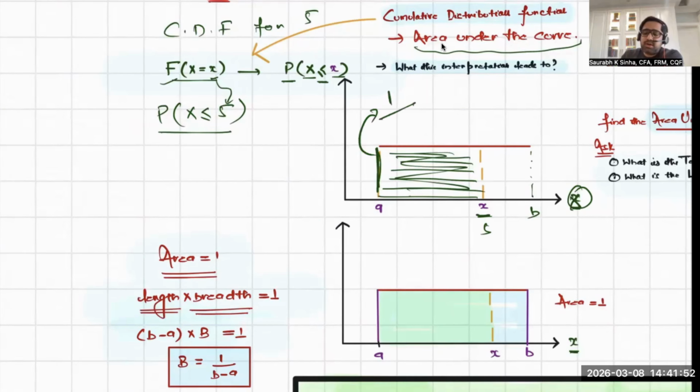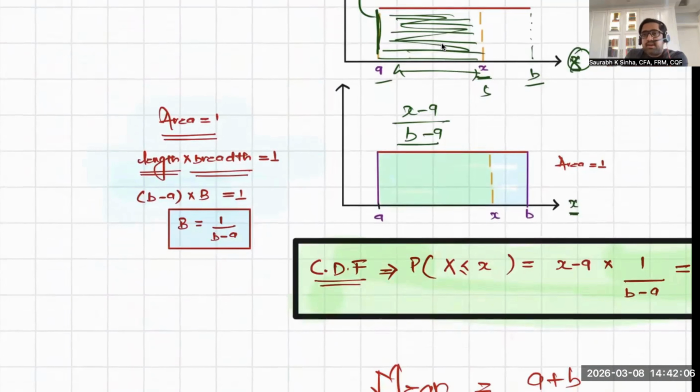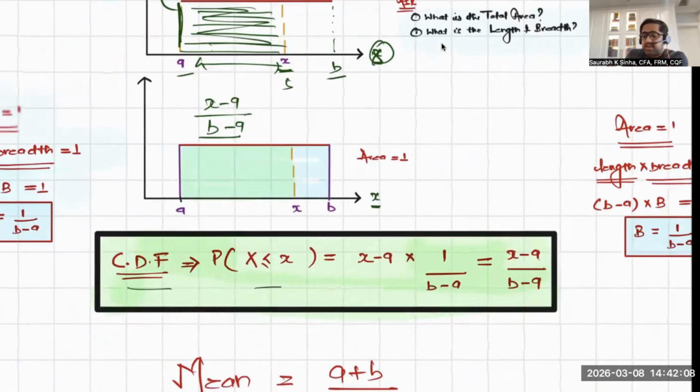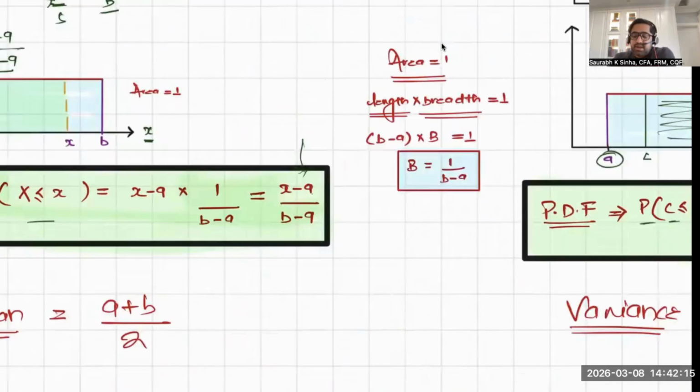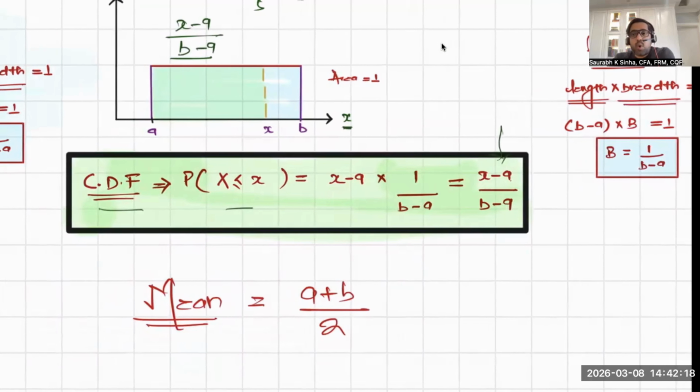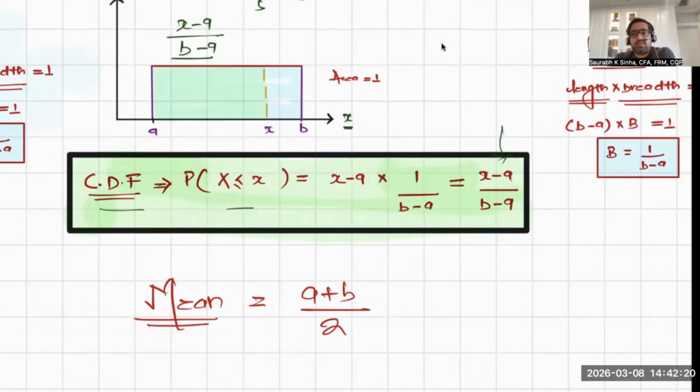What was the breadth we calculated? The breadth was 1 upon the difference between the two extreme outcomes, that is B minus A. What is the length here? That is X minus A. So X minus A upon B minus A. That is my cumulative distribution function. That is also a formula that is given in your curriculum, X minus A upon B minus A. Okay, so this is the PDF and CDF of uniform continuous distribution.